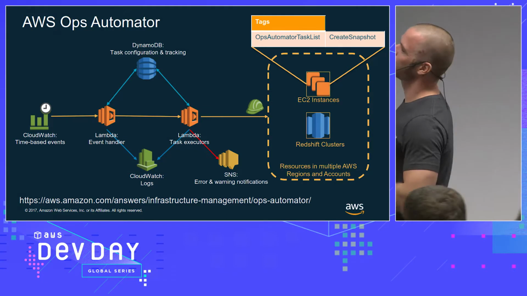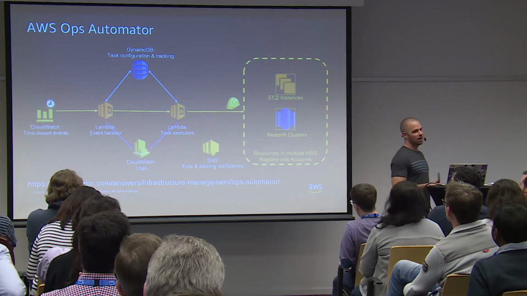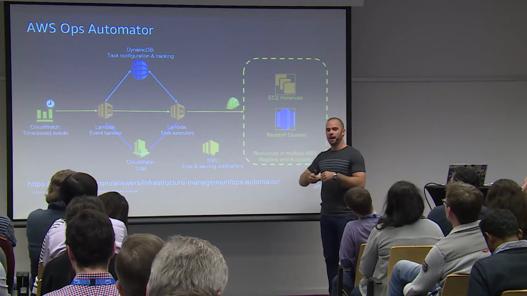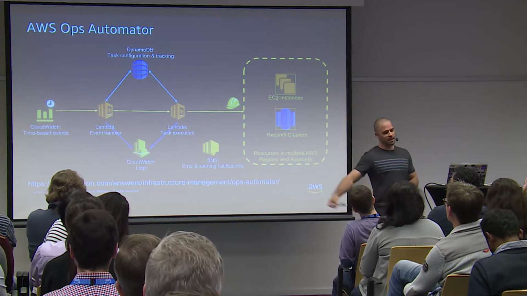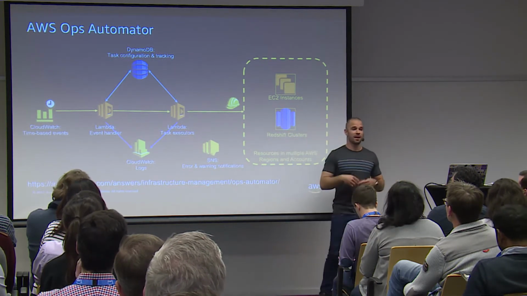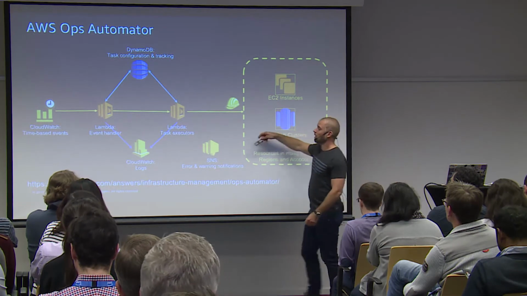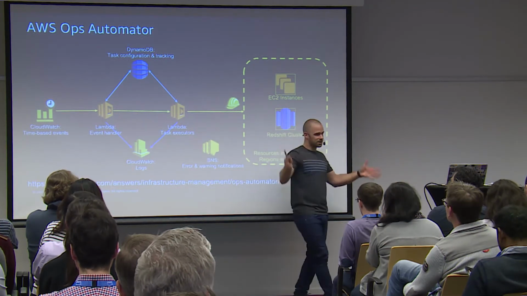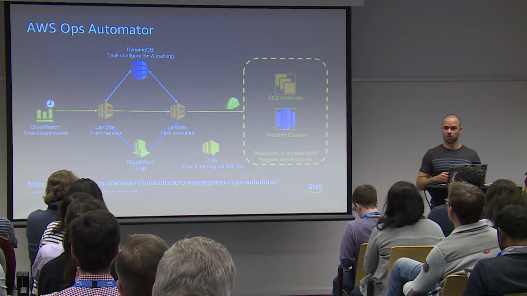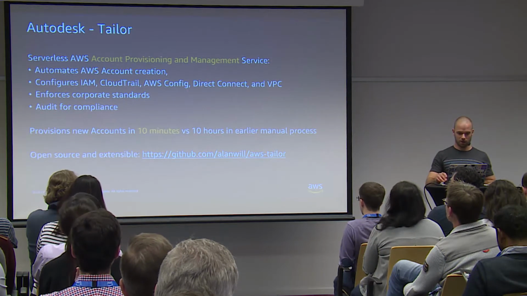Another pattern is the ops automator. And this is also a pattern that has been published on our website. And this is a general pattern that you can take and optimize for your personal use case. It's a one-click deployment, and then you can just select the different resources that you want to monitor, the execution and things like this. But it sets up the entire project for you with one click and explains how to modify and tune it for your use cases. All right. This is where it is as well.